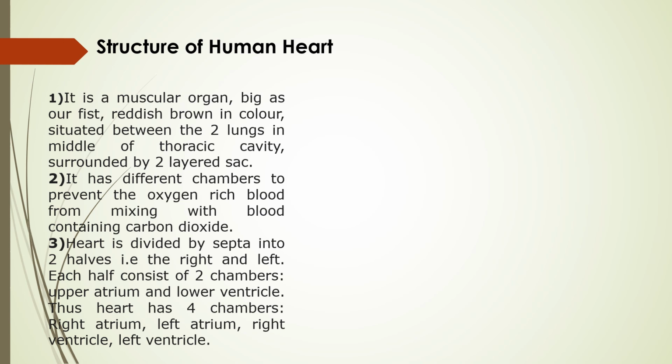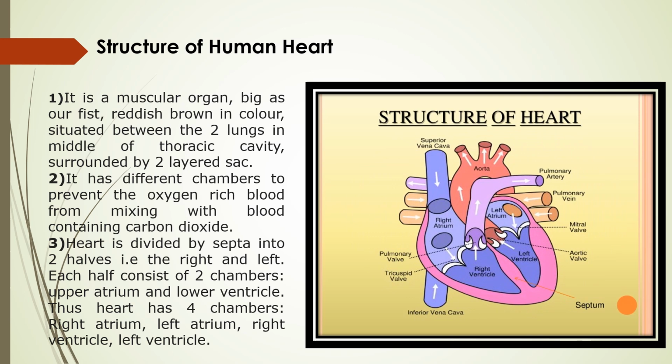Now let's talk about the membrane by which the heart is protected. You know very well, the heart is a muscular organ, and a muscular organ should be protected. So how is the heart protected? Now you can see in this diagram also, the heart is covered by a two-layer membrane that we call the pericardium. Again I repeat children, it's very important to remember, the heart is covered by a two-layer membrane that we call the pericardium. Now you can see in this diagram the structure of the heart.